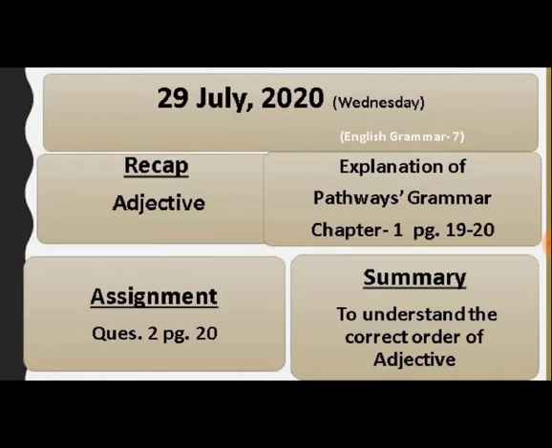Today's date is 29 July 2020 and it's Wednesday. Children, in recapitulation we shall see adjective. An adjective is a word which qualifies a noun or a pronoun. Now, in explanation, we shall be doing Pathways Grammar, chapter number 1, page 19 to 20. And the assignment will be question number 2, page 20.